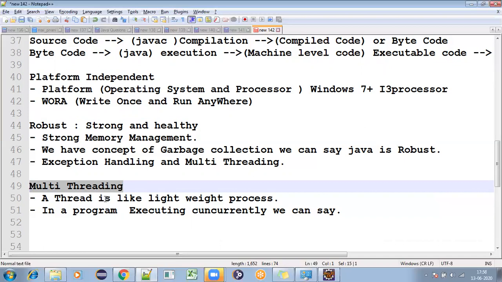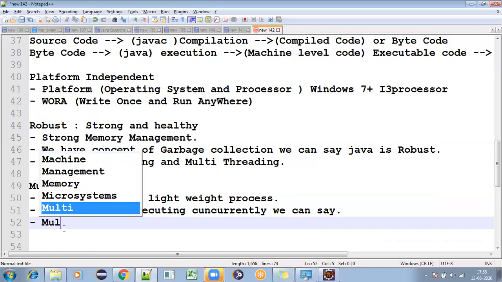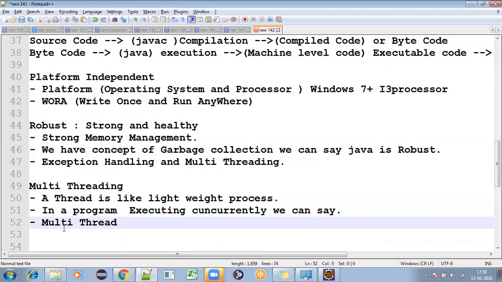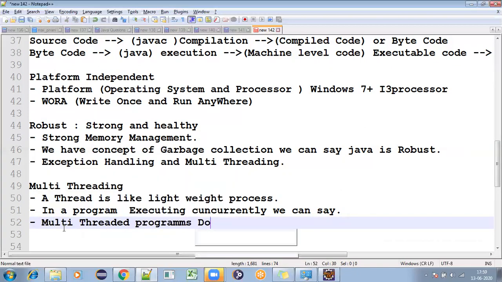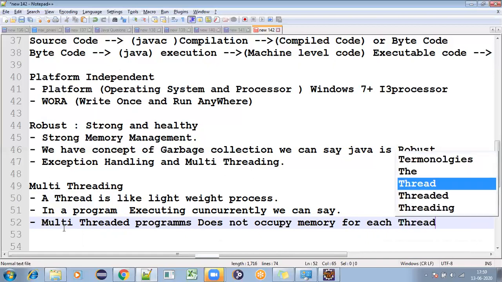The main advantage of multi-threading is that it does not occupy memory for each thread. It shares a common memory area. What does that mean? Multi-threaded programs do not occupy separate memory for each thread.